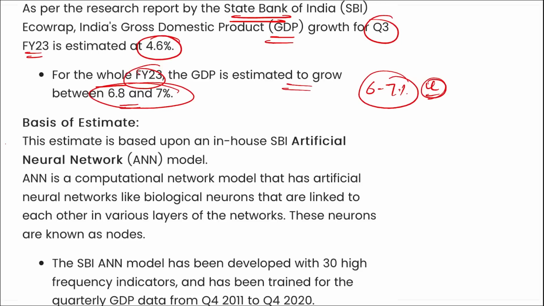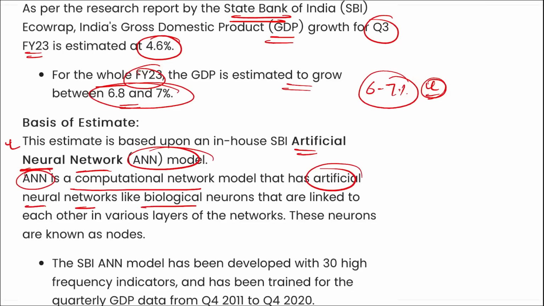Also remember, this estimate was based on ANN model, that is your SBI's in-house ANN model, that is your artificial neural network model. This ANN is a computational network based on artificial neural networks like biological neurons that are linked to each other in various layers of the network, and these neurons are known as nodes.